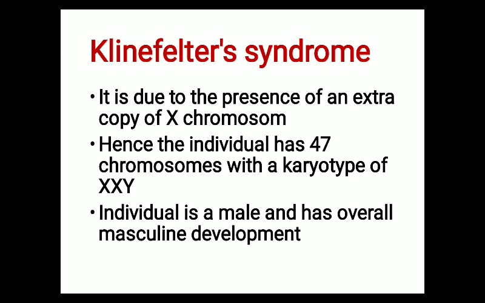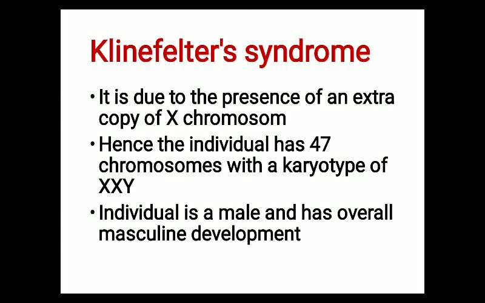Mainly males suffer from Klinefelter syndrome, which is caused due to addition of one more X chromosome in the sex chromosomes. A normal human male possesses XY as the sex chromosomes, but a male who suffers from Klinefelter syndrome has one more X chromosome added.